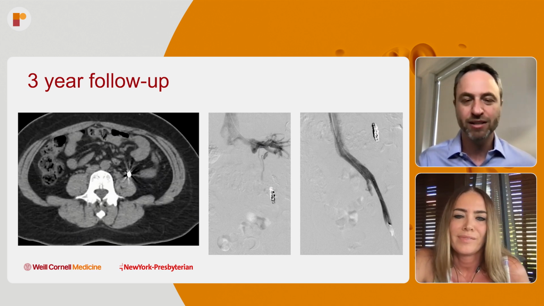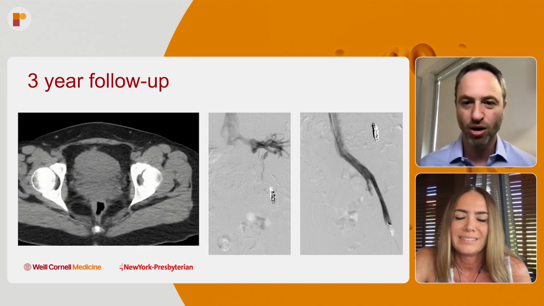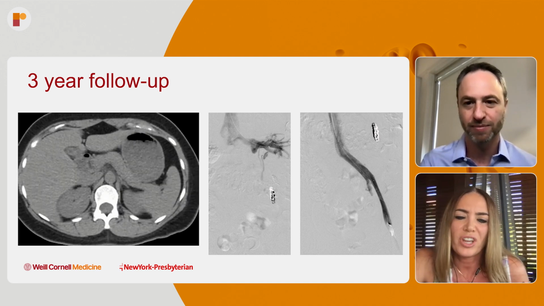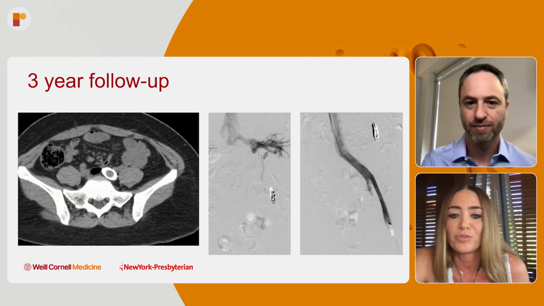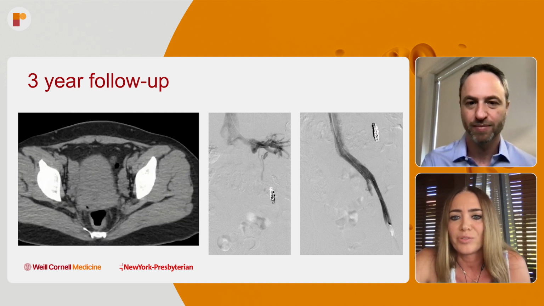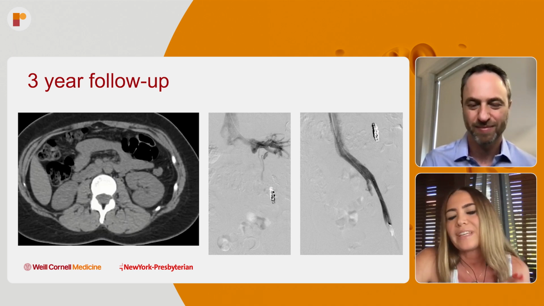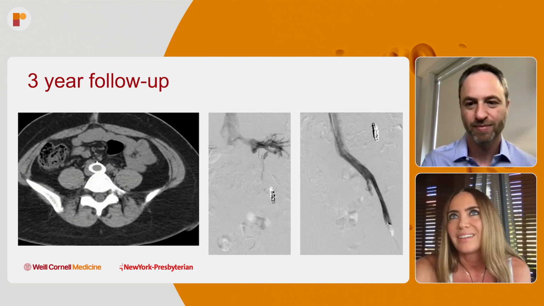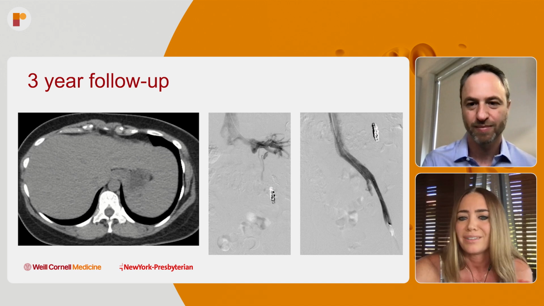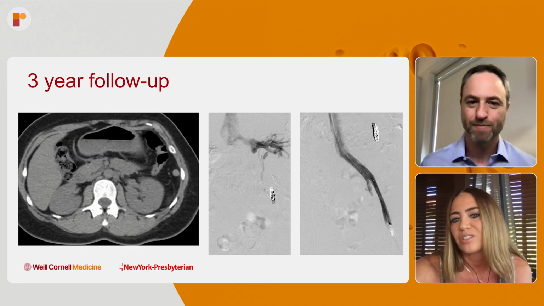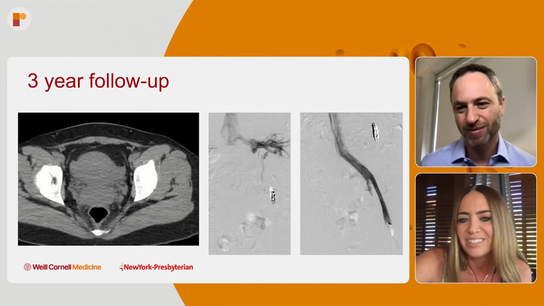It begs the question, such a hard patient population to treat. But do you think that we should sometimes change? Because even if I see the compression, you have to remember that 33% of the general population have an iliac vein compression, and renal vein compression is found in even 70% of patients, and it's usually asymptomatic. Do you think that we should change our thinking? Because we usually start from embolization. Do you think that she shouldn't have had an embolization and should have had stenting first? Would you change anything in your decision?